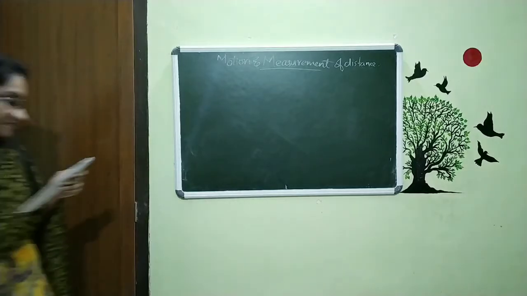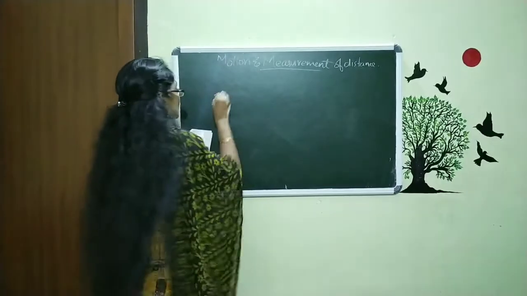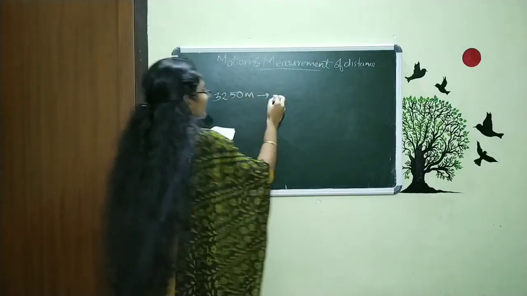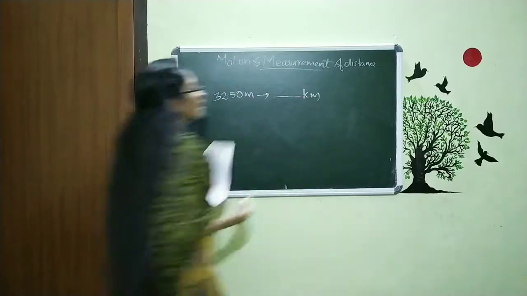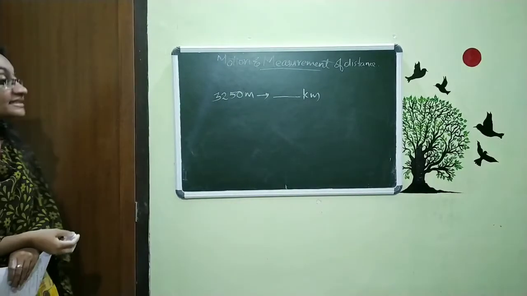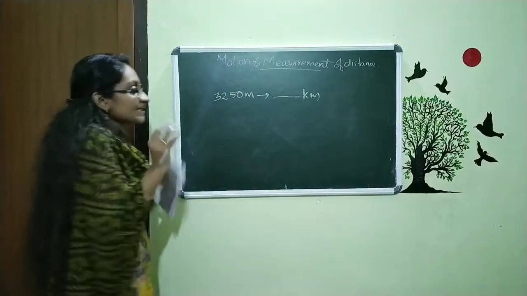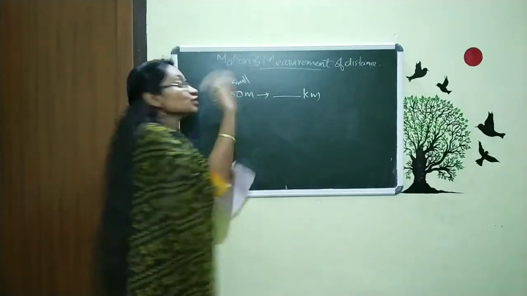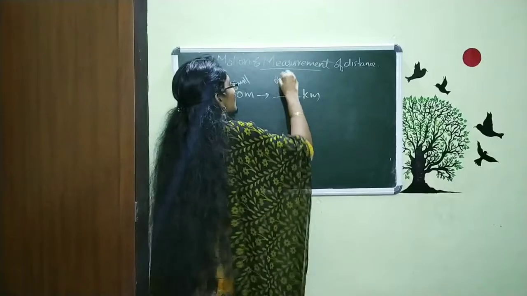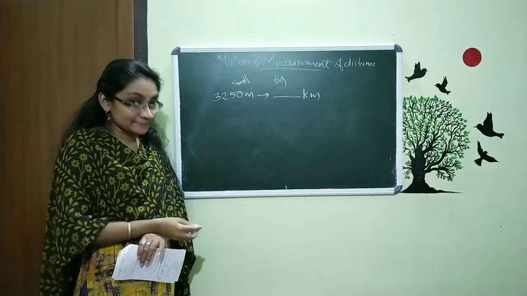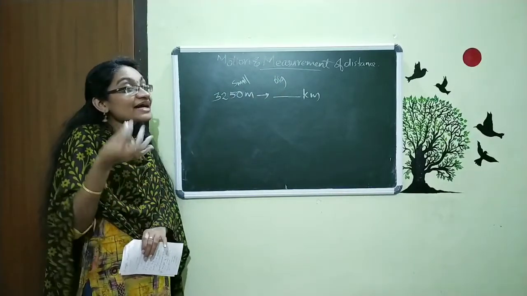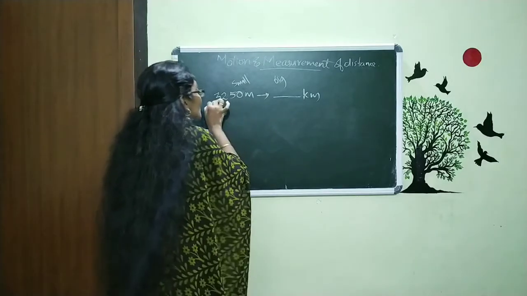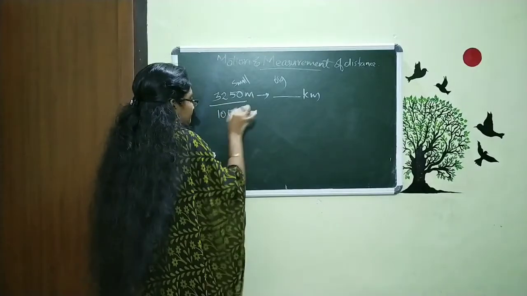The question is this: convert 3250 meter to dash kilometer. How can we convert this? We can convert it very simply. Here this is small and we want to convert it to a big quantity. So in this case we are not multiplying, but we are dividing. We want to divide this 3250 by 1000.